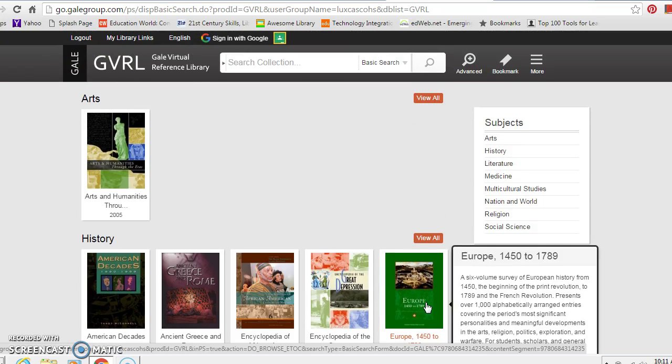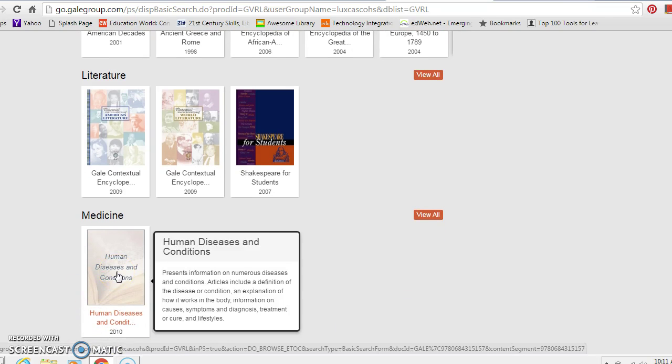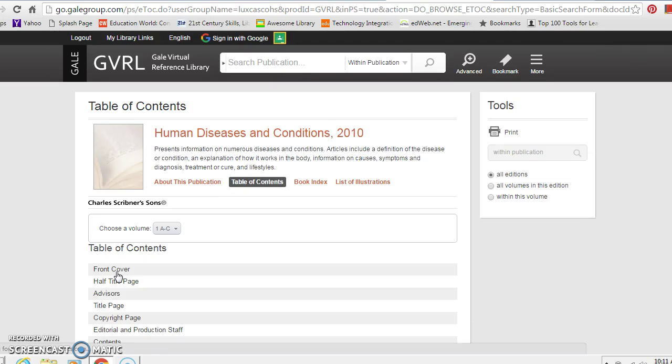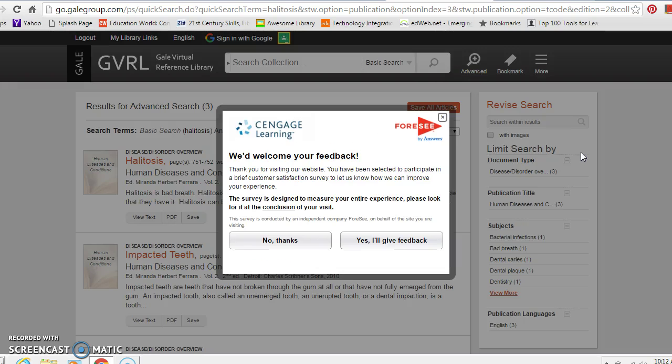Let's say you're doing a report and you need information from the Human Diseases and Conditions book. All you have to do, just for this one, is go over here where it says Tools, and you could look up what you want. In this case, let's say halitosis. Okay, we've got halitosis. We're going to look that up in just this, the Human Diseases reference.